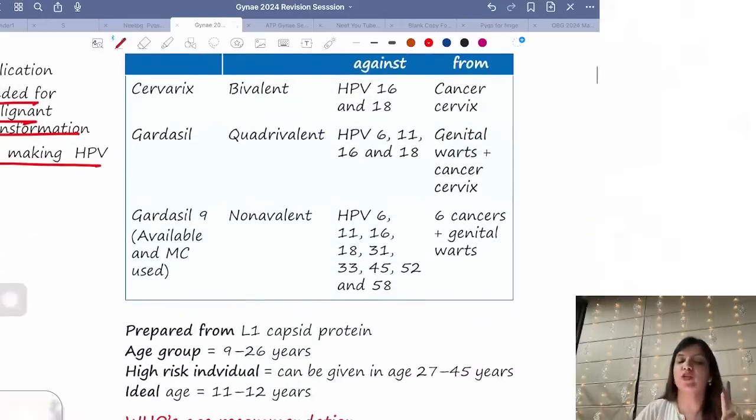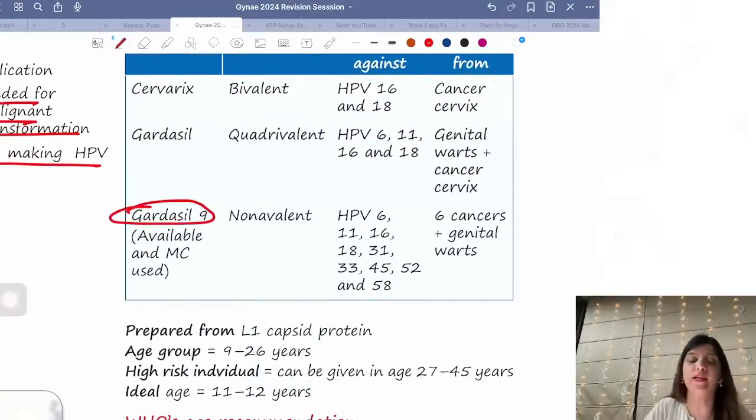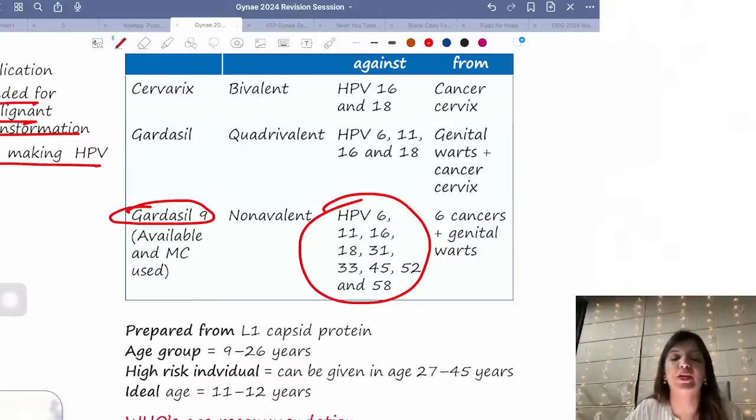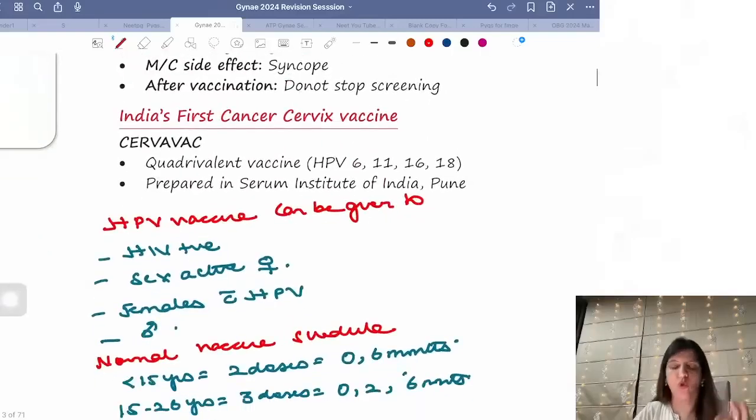Now, coming to HPV vaccines. About HPV vaccines, I want all of you to remember Gardasil 9. What are the HPVs against which Gardasil 9 is protective? You have to remember that it is protective against HPV 6, 11 and the 7 high risk subtypes. What all cancers can Gardasil 9 protect? It can protect against all 6 cancers plus genital warts. Please remember that India has now made its own cancer cervix vaccine which has come by the name of Sarvavac. Very, very important.